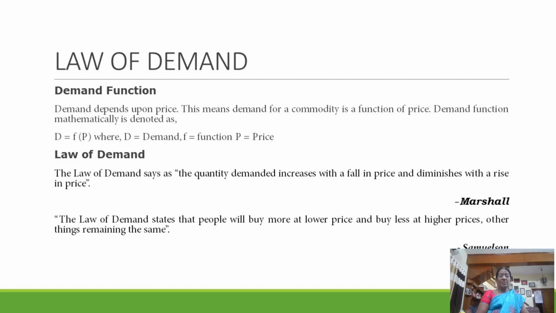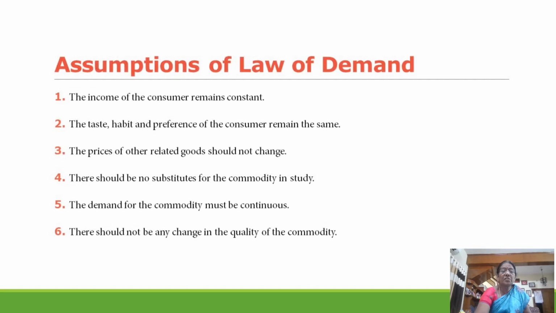And the law of demand is given by Marshall. He defines that the quantity demanded increases with the fall in price and diminishes with the rise in price, other things remaining the same. So the law of demand states that people will buy more at a lower price and less at a higher price, other things remaining the same. So these are the definitions given for the law of demand.